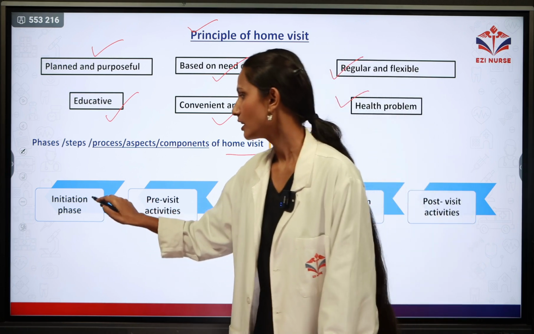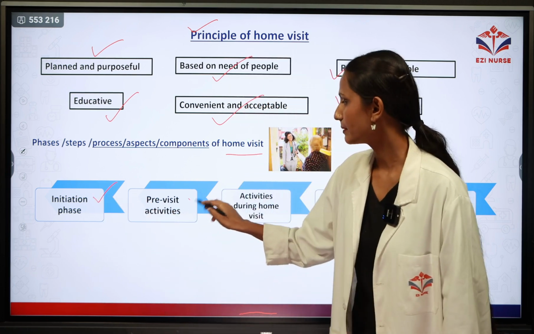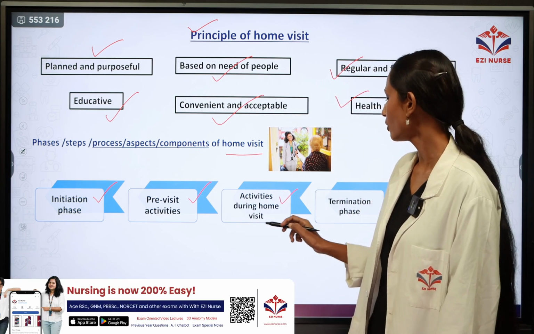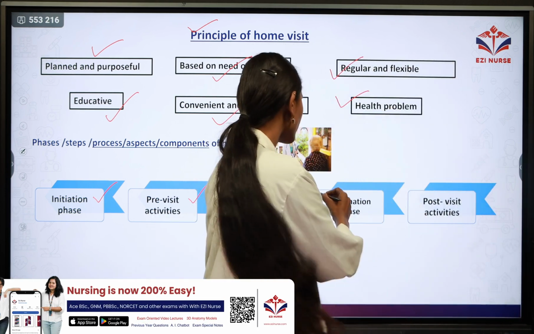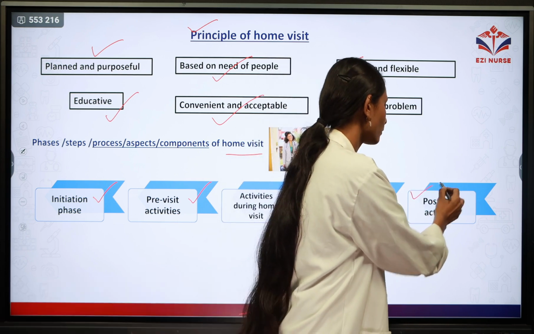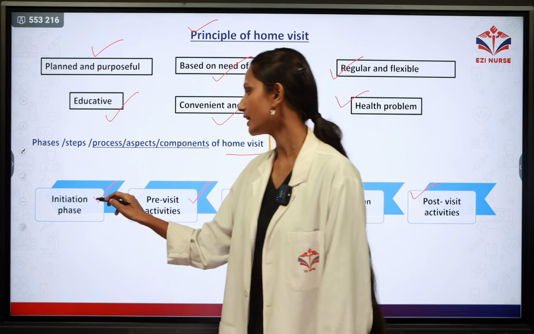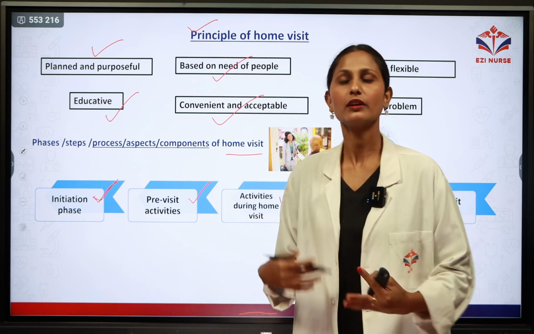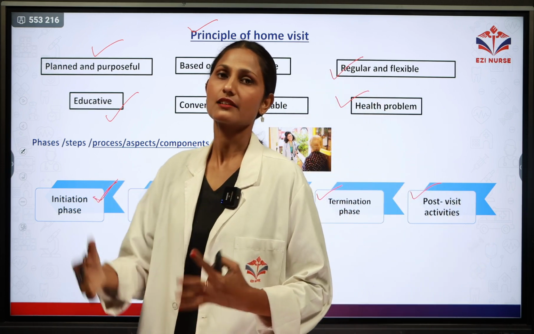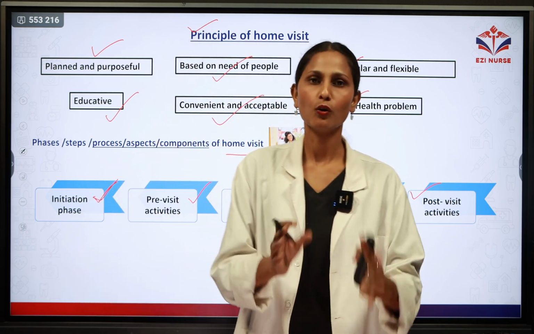So the first one is the initiation phase, second is the pre-visit phase, third is activities during home visiting, next is the termination phase, and last is the post-visit activities. So these are the phases of home visiting. So in the initiation phase, what will be done? In the initiation phase, we will assess or find the purpose of home visiting.